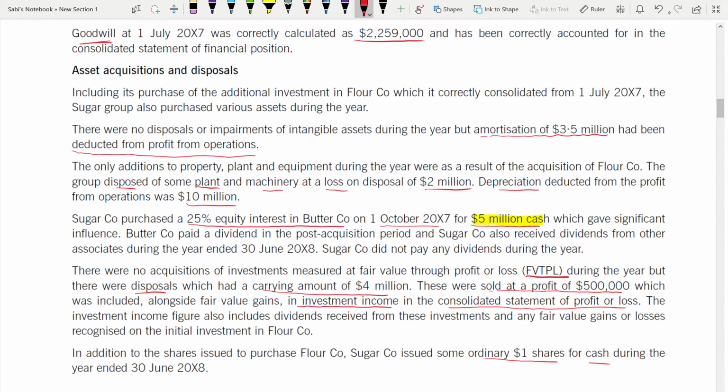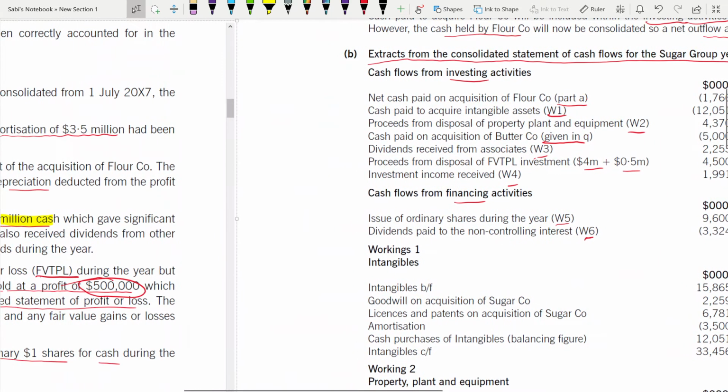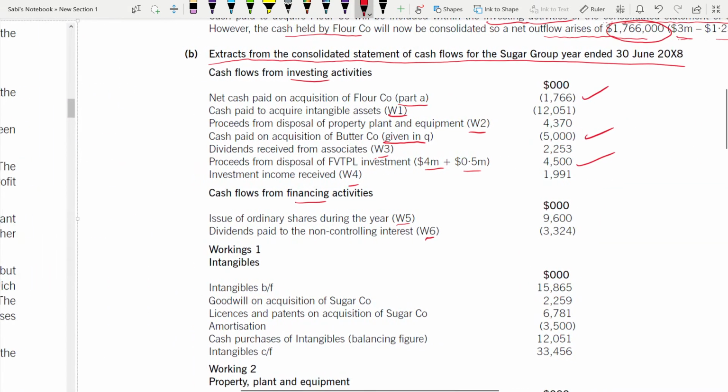This one, through P&L during the year, disposal had a carrying amount of 4 million, this 4, and sold it at a profit. So this 500 will be added, because they told alongside fair value gains in investment income. So just add this two, no separate working. Just the addition of these two and write it. Rest all requires working.